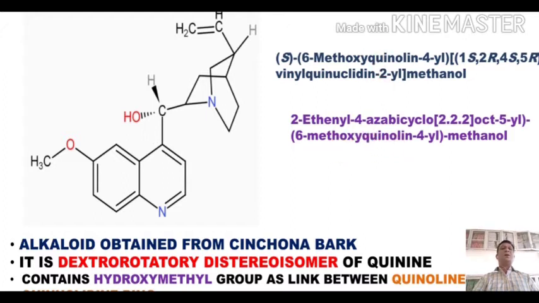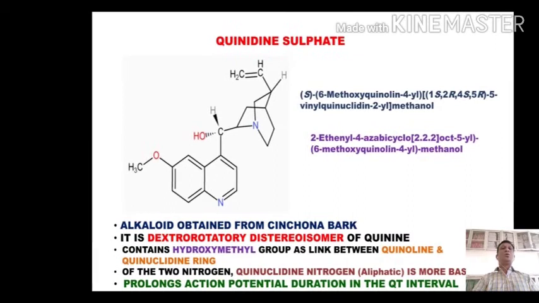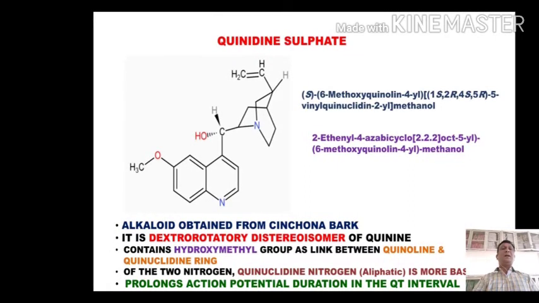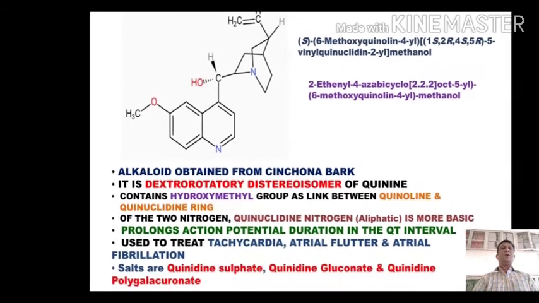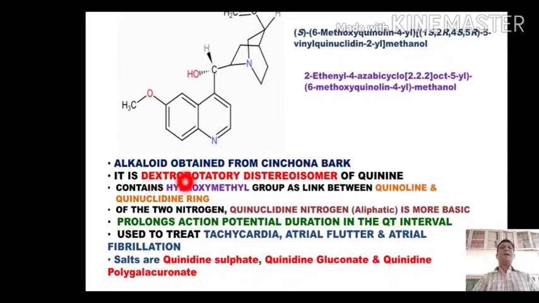So dear students, that was the nomenclature given to quinidine. Many a time in some MCQ tests you will find a question on the configuration or the IUPAC name of quinidine, or about the basicity of nitrogen in the quinoline ring and the quinoclidine. So quinidine sulfate is an alkaloid obtained from cinchona bark and it is the diastereoisomer of quinine.